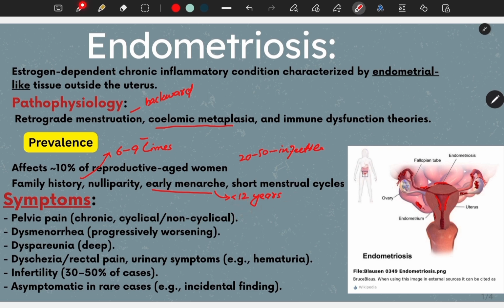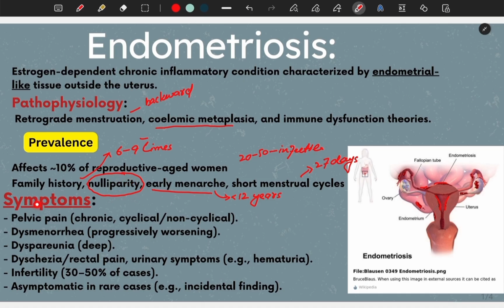The other factor is a short menstrual cycle, less than 27 days, or nulliparity. Nulliparity is a trait in which a female has never given birth. For that woman we use the word nulliparity. Importantly, it is not exclusive to women of reproductive age. It has been found in adolescents and post-menopausal women on hormone therapy.